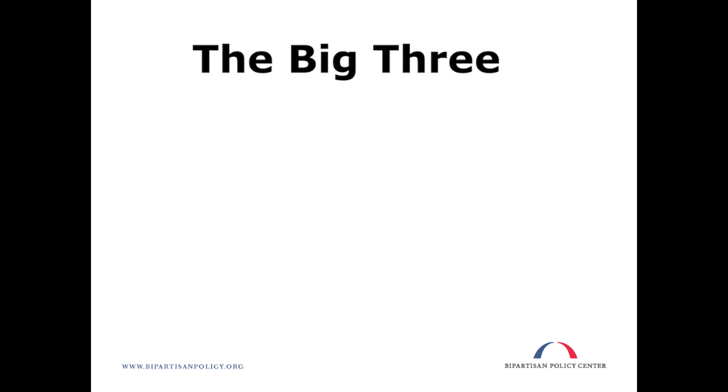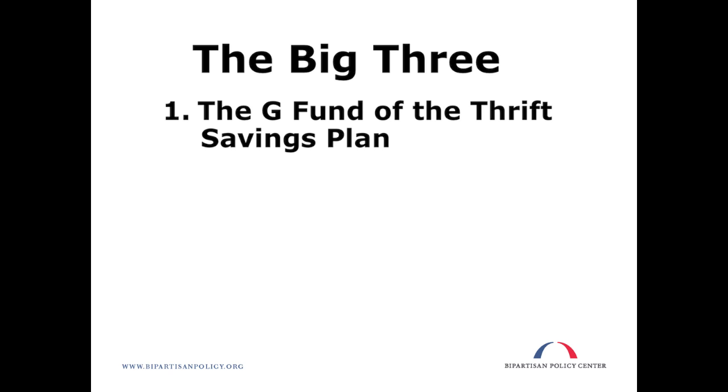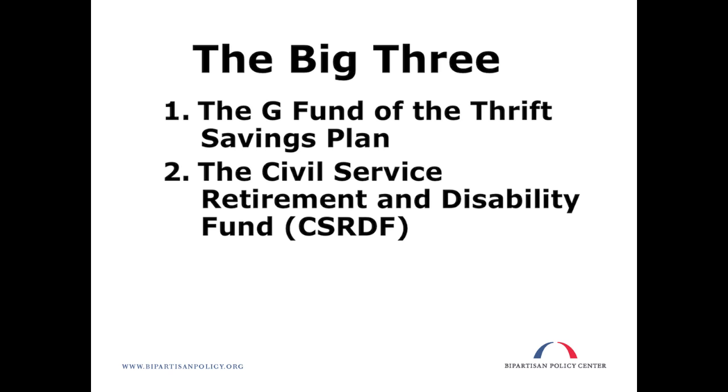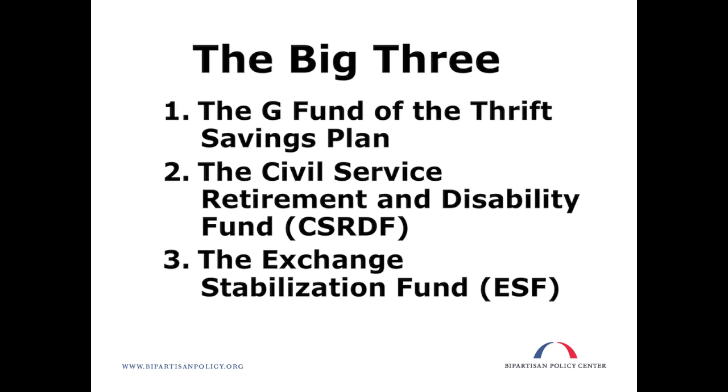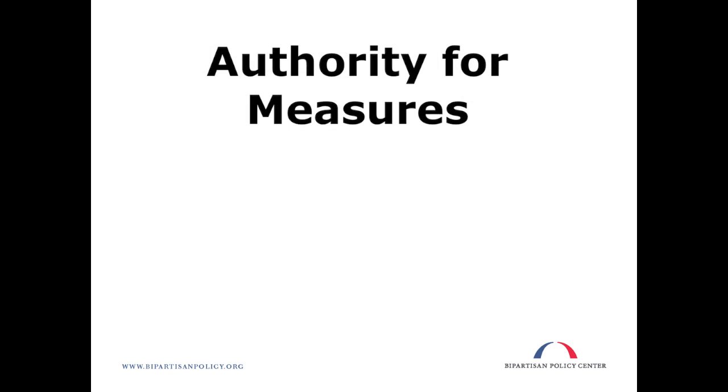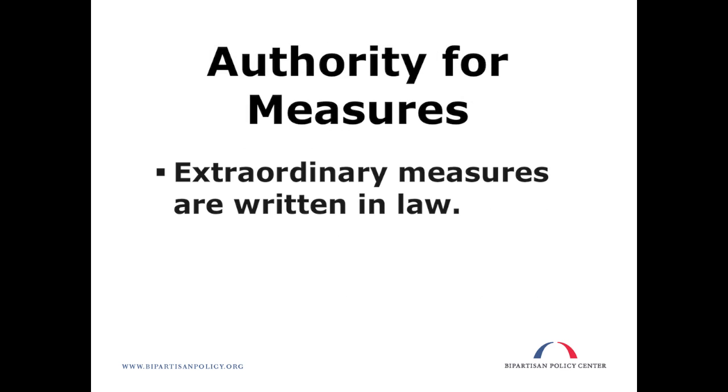The three major accounts that can be fully or partially disinvested include the Government Bond Fund of the Thrift Savings Plan, known as the G Fund, the Civil Service Retirement and Disability Fund, which is the main pension fund for federal employees, and the Exchange Stabilization Fund, which Treasury uses for currency operations. The individual statutes for each of these funds allow them to be used as extraordinary measures.